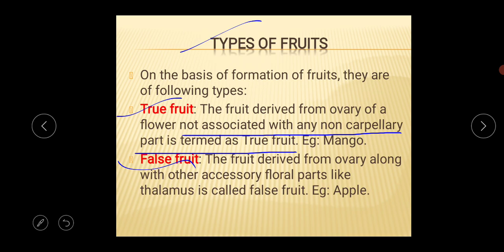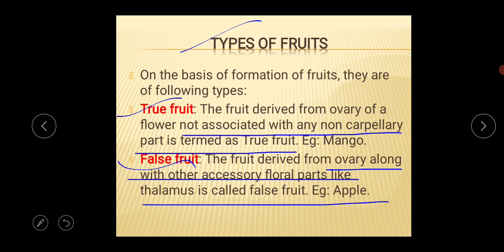Okay, and I am coming next to the false fruit. What is the basic definition of the false fruit? These kinds of fruit are derived from the ovary along with other accessory floral parts like the thalamus, and are called the false fruit. Example is the apple. Okay, so this is the true fruit and false fruit.